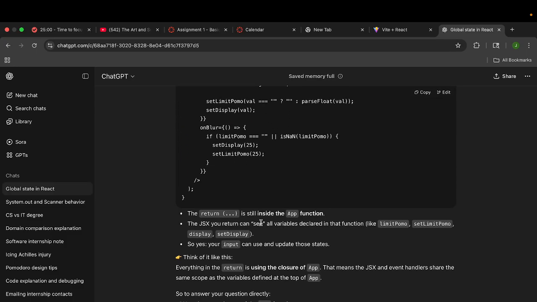The return is still inside the app function. It can see all variables declared inside that function.